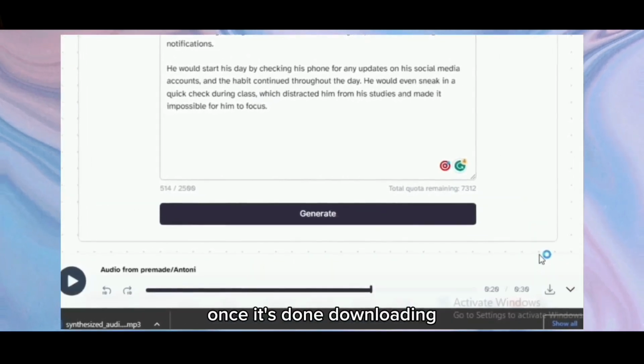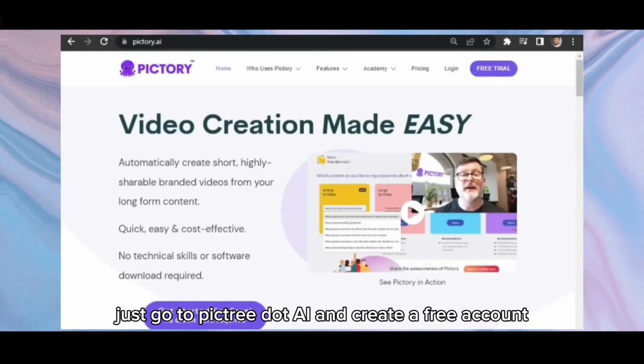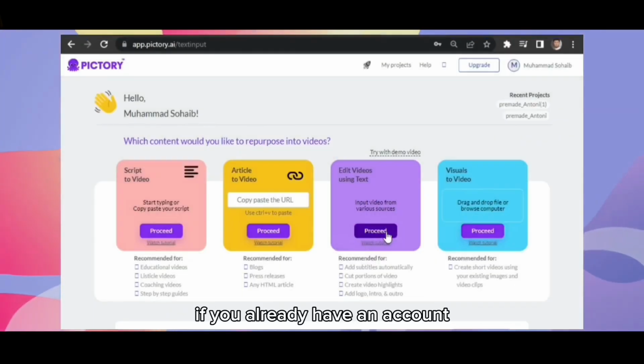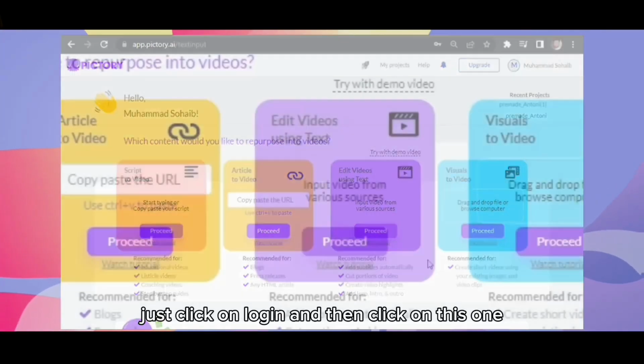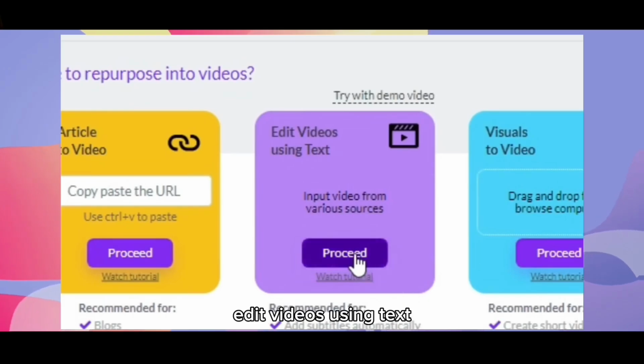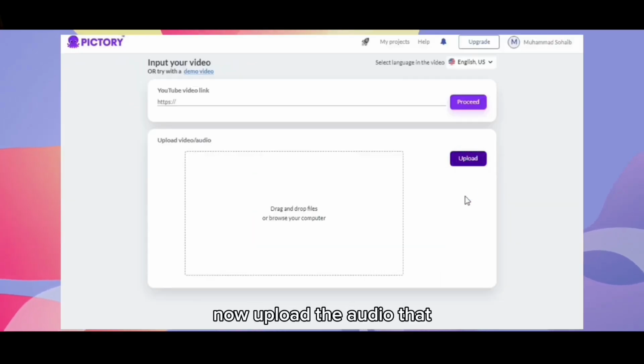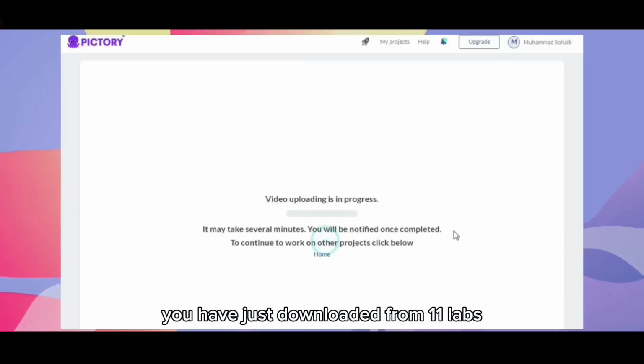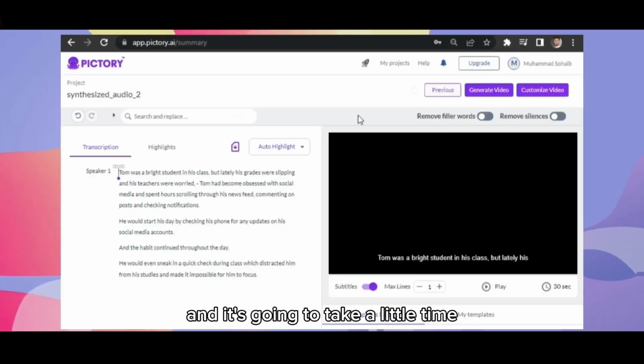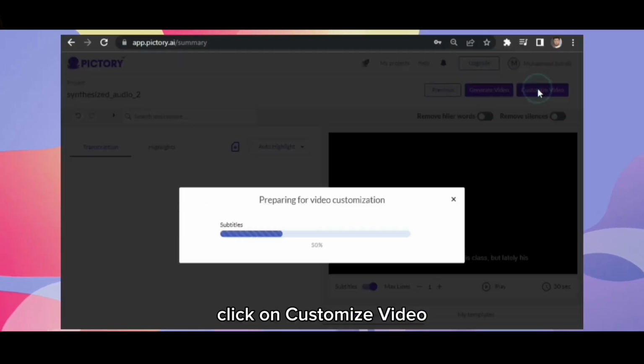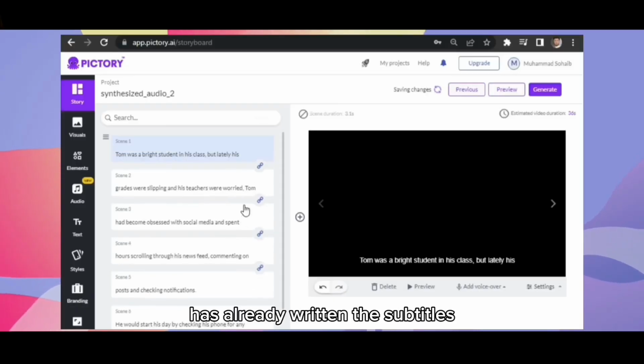Once it's done downloading, just go to Pictory AI and create a free account. If you already have an account, just click on login and then click on this one, edit videos using text. Now upload the audio that you have just downloaded from 11 Labs. Click on proceed and it's going to take a little time. Click on customize video. Now you can see that AI has already written the subtitles.